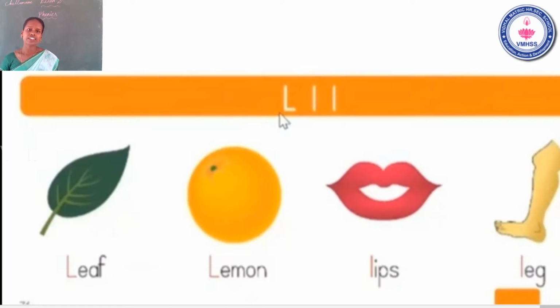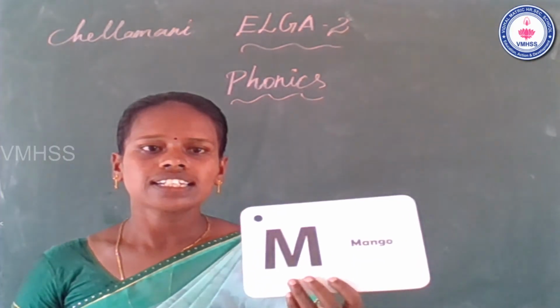L, leaf. Leaf means what, man? Illai. L, leaf. L, lemon. L, lips. L, leg. Okay. The name of the letter L, the sound of the letter L. Okay. L, leaf. L, lemon. L, lips. L, leg. It's clear? Now go to the next letter. Okay.